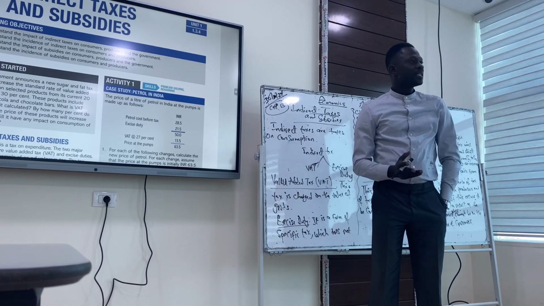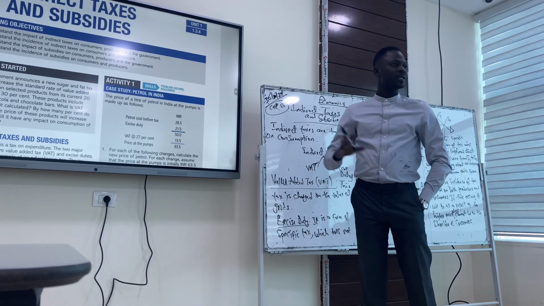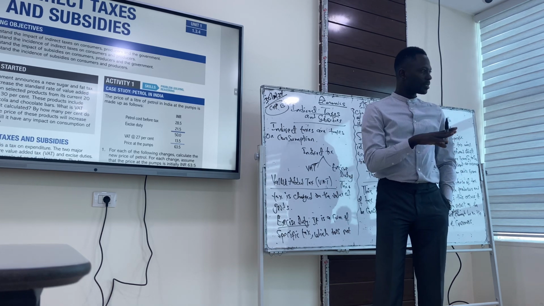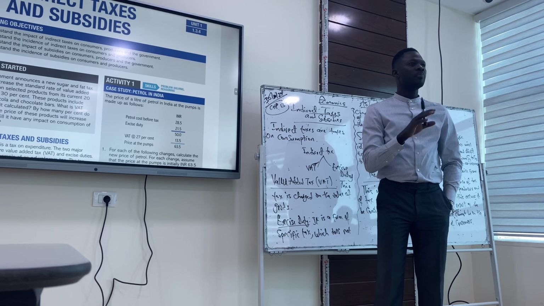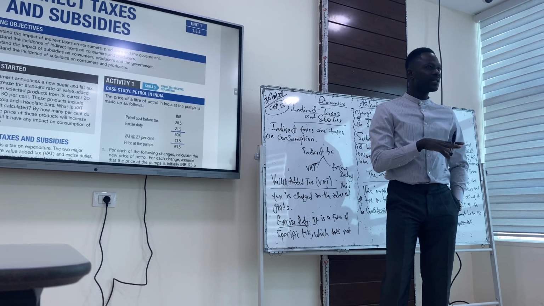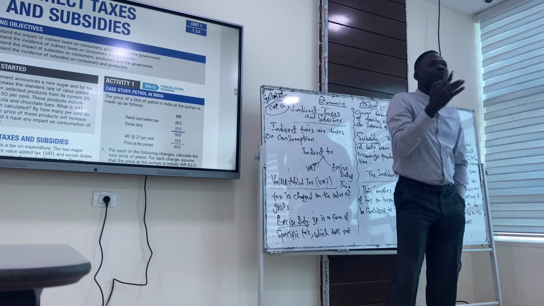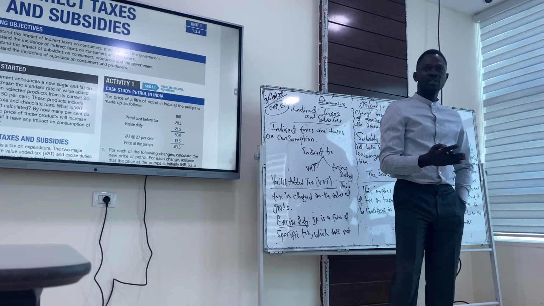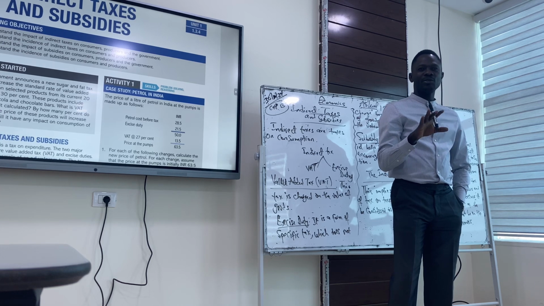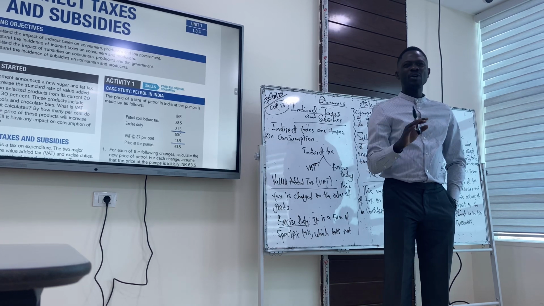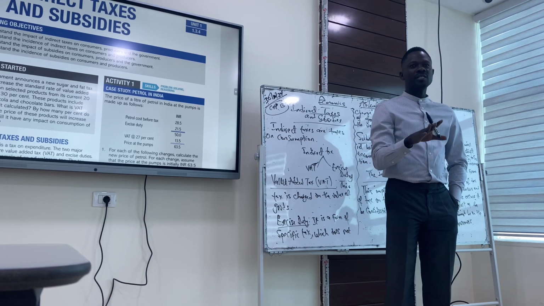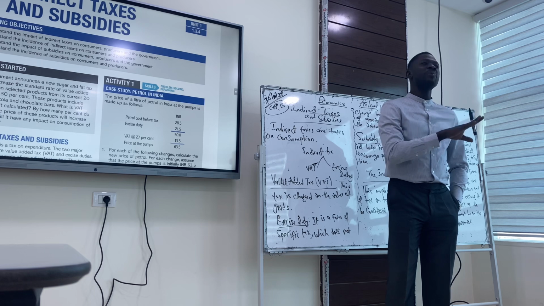We go to chapter 13 in economics, indirect taxes and subsidy. Before I go into indirect taxes, what is a tax? A tax is a levy imposed by government on production and consumption. We call it a levy because we have to pay it. It is compulsory. If you don't pay it, you are going against the law. That means you are evading tax, which is not something that you do. So government taxes are meant to be paid.